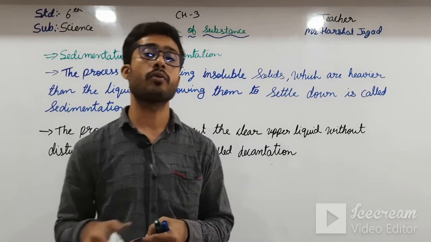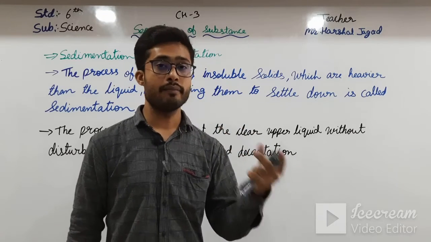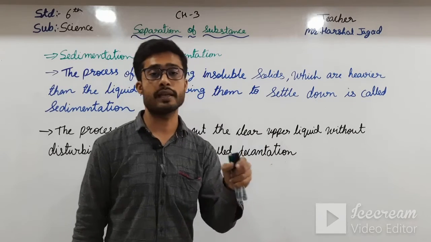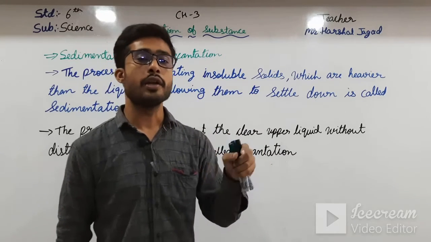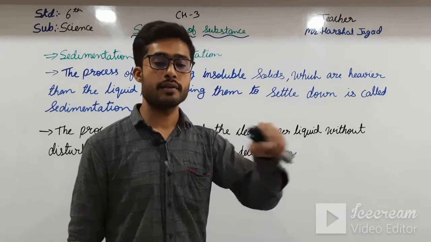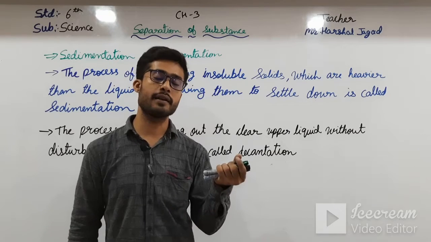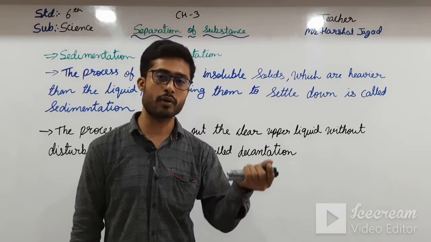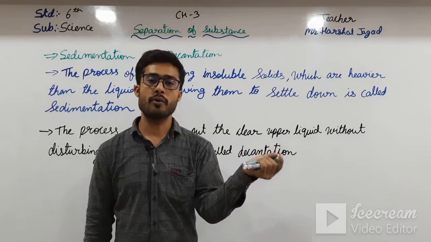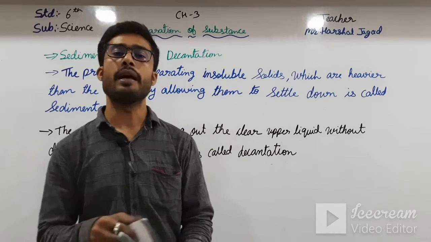See here what you have to do. Take the mung dal in a beaker or any vessel, and if you see any impurities there, add enough water in that vessel and stir it. Then keep it undisturbed for 5 to 10 minutes, after which all the mung dal will settle down, and then you have to take out the upper clear water which has the impurities.